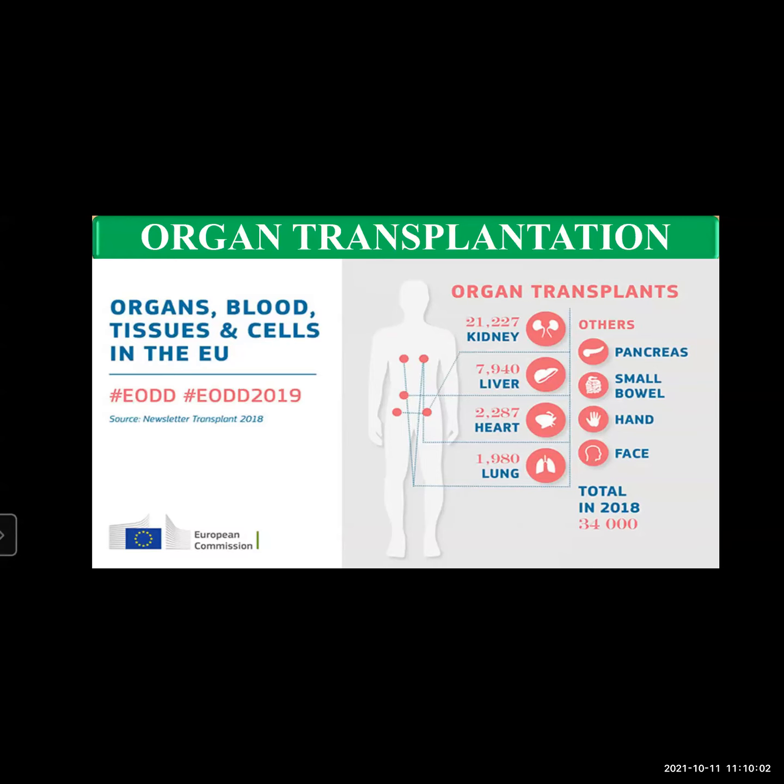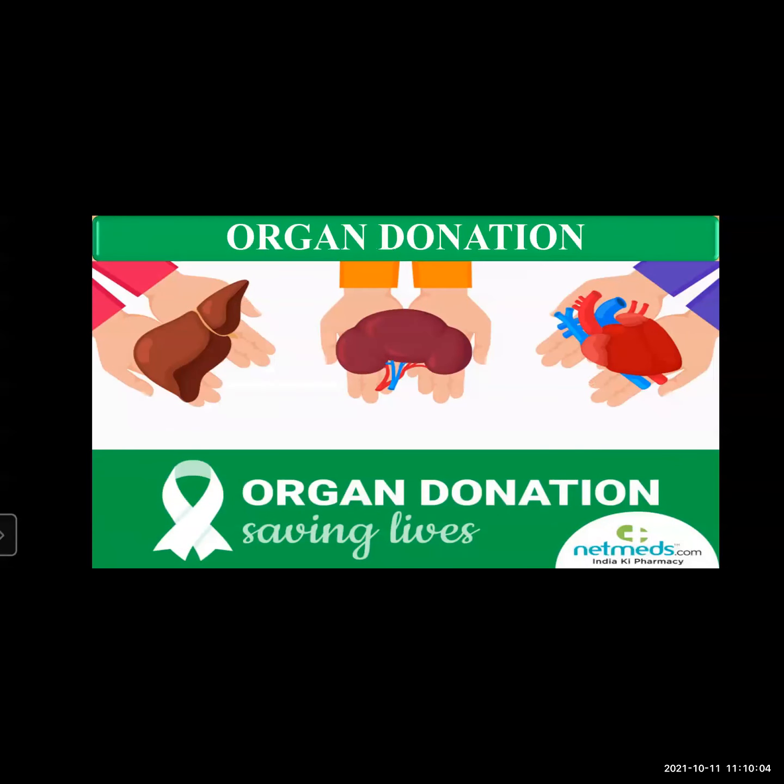Availability of a donor is an important requirement in organ transplantation. A donor is necessary.